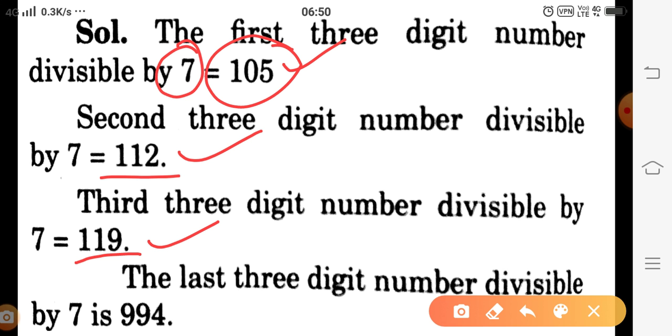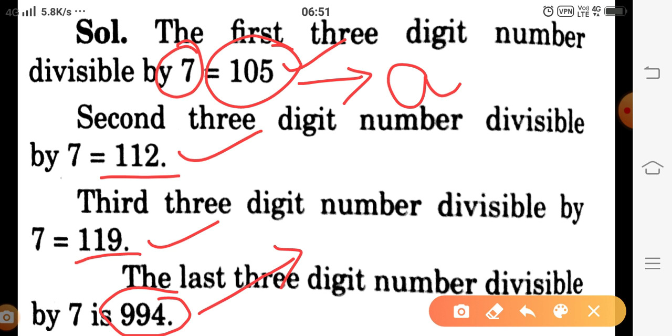Similarly, in this series, the largest three digit number which is divisible by 7 is 994. Now the smallest number, which we call a, the first term, is 105, and 994 is the nth term, the last term of the AP.